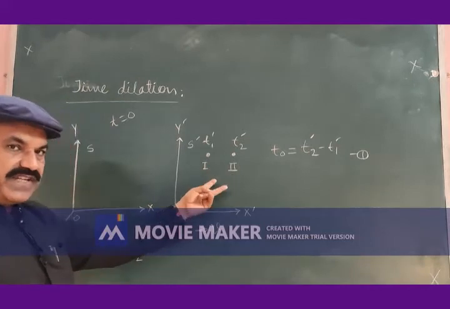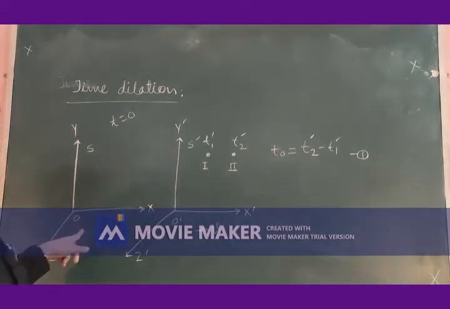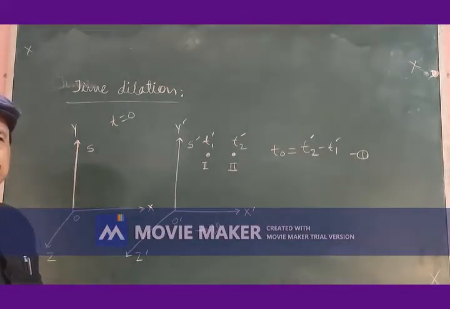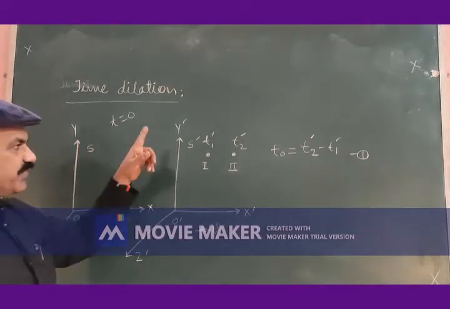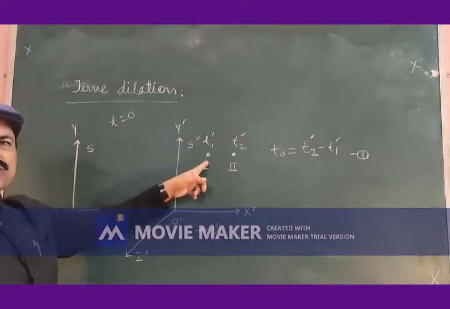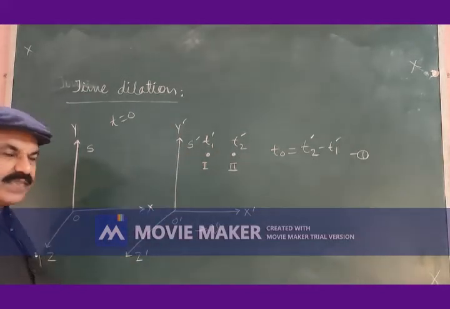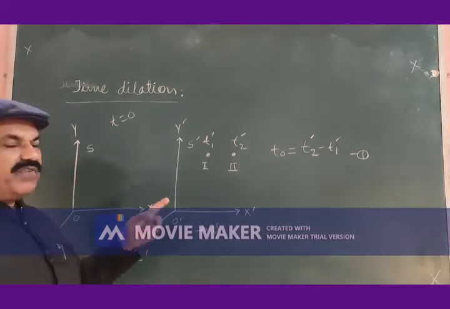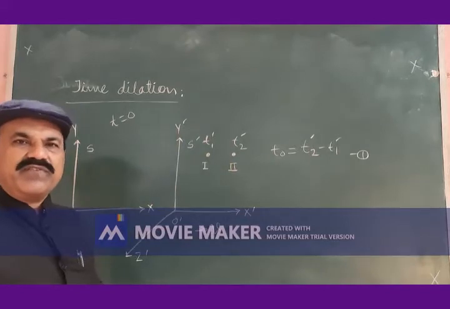These two events were also observed by the observer O in the frame of reference S. This observer notes the time of firing of first shot by the gunman in the frame of reference S prime. This observer also notes the time of firing of second shot by the gunman in the frame of reference S prime.